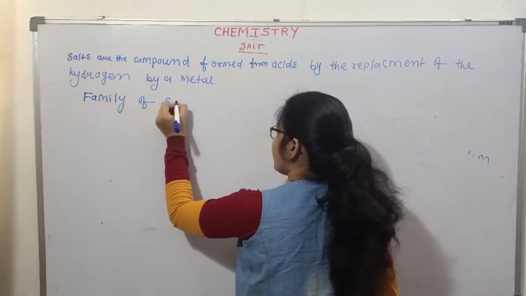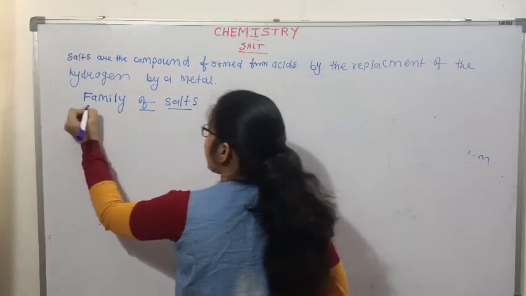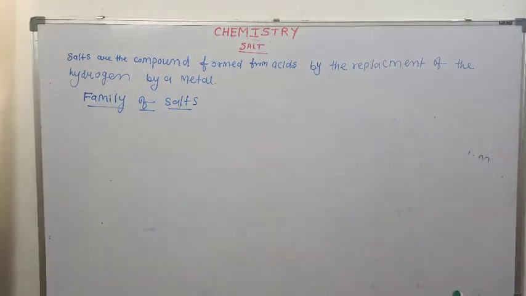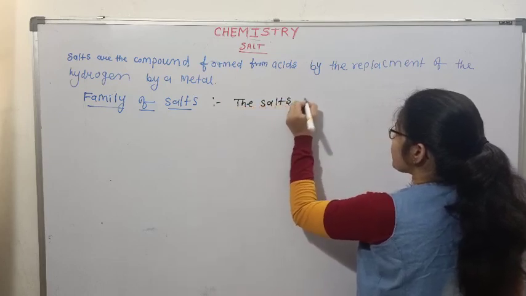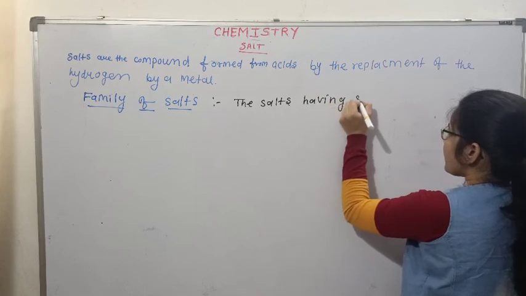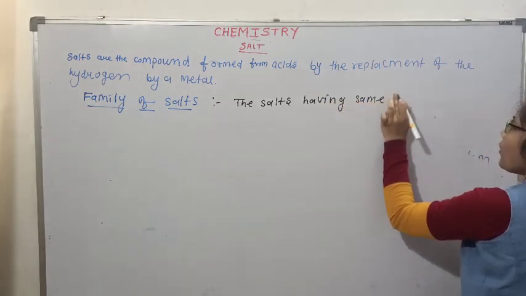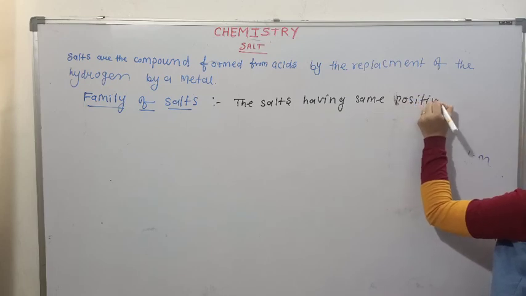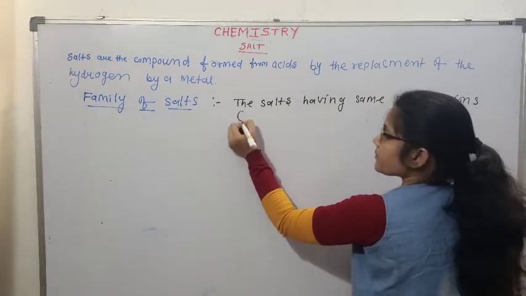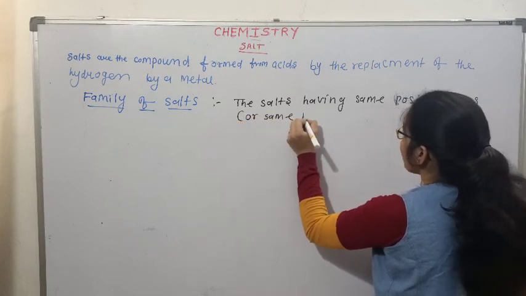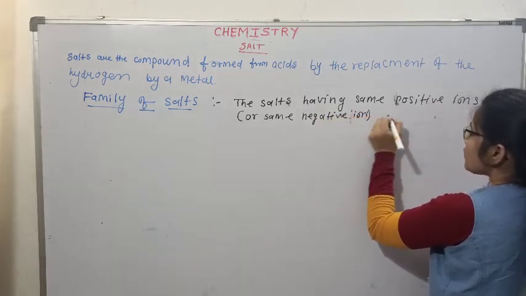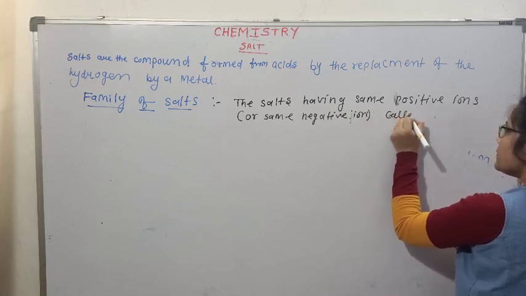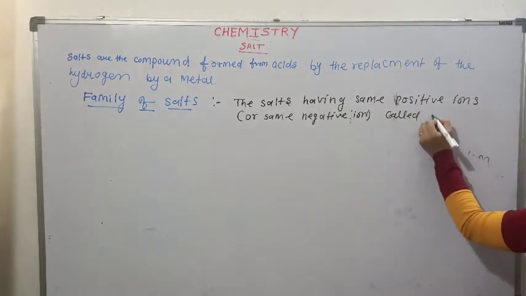A family of salts can be defined as salts having the same positive ion or negative ion.